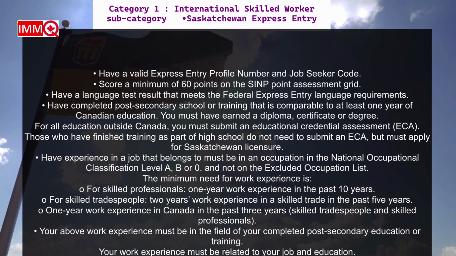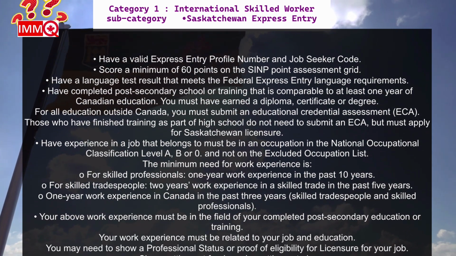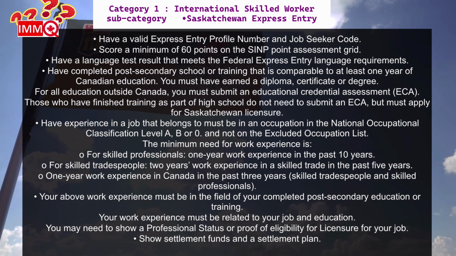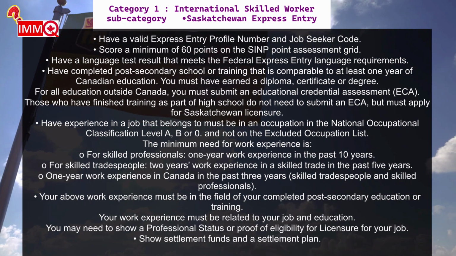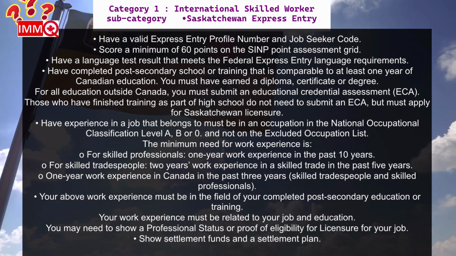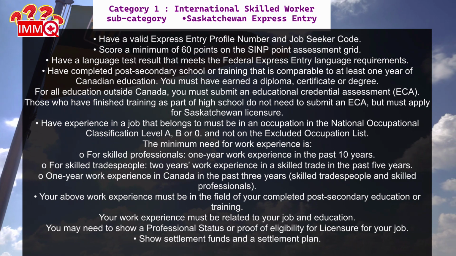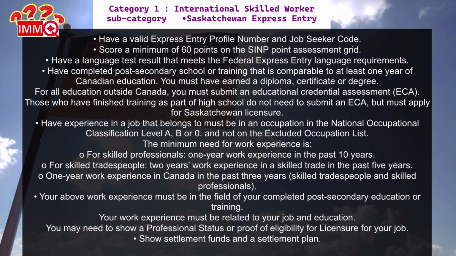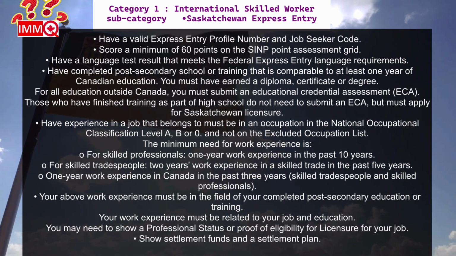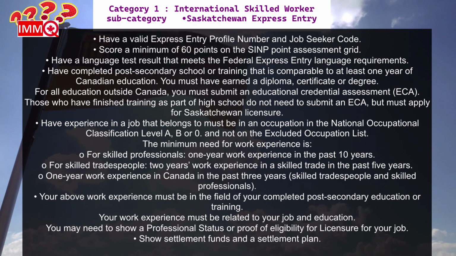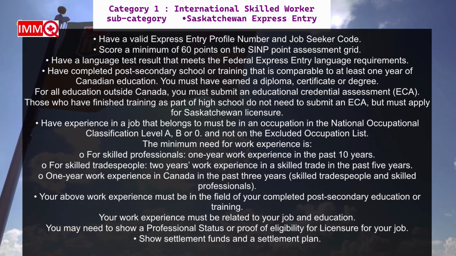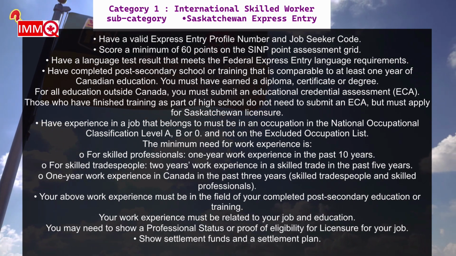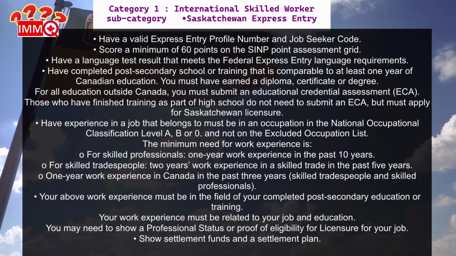Score a minimum of 60 points on the SINP point assessment grid. Have a language test result that meets the Federal Express Entry language requirements. Have completed post-secondary school or training that is comparable to at least 1 year of Canadian education. For all education outside Canada, you must submit an Educational Credential Assessment, ECA. Those who have finished training as part of high school do not need to submit an ECA, but must apply for Saskatchewan licensure.